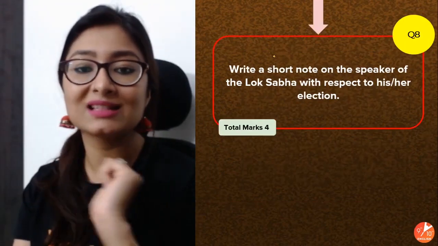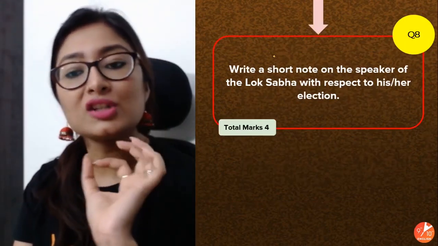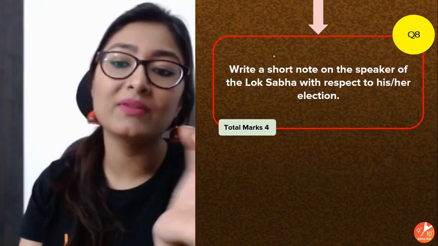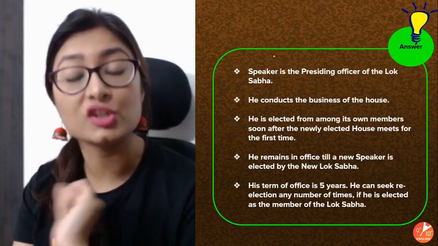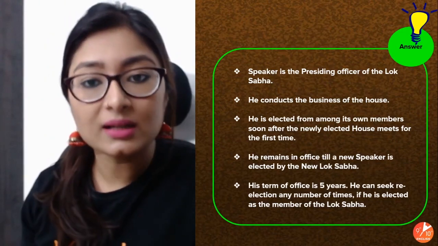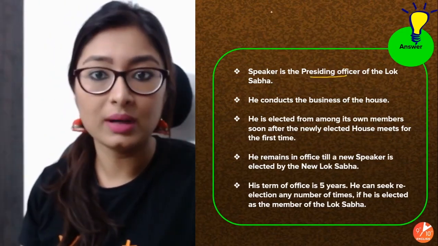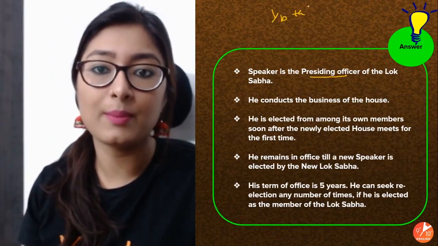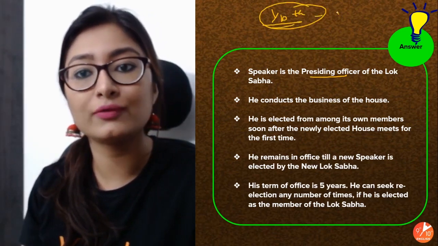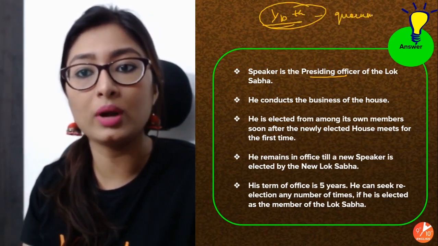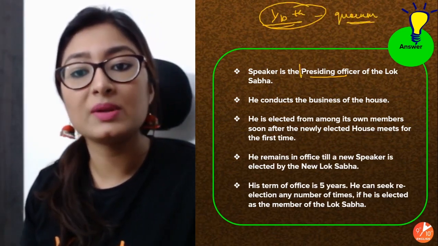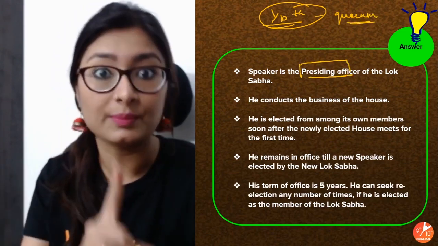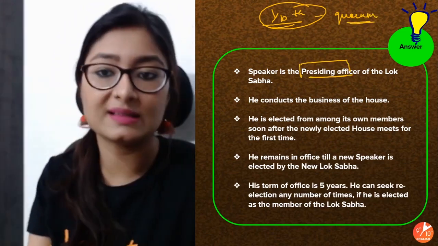Moving on to the next 4-mark question. Write a short note on the Speaker of the Lok Sabha with respect to his or her election. So, the speaker is the presiding officer. You remember we said that 1/10 of the members have to be present in order to fill the quorum, out of which one is also the presiding officer, basically the speaker. So this 1/10 includes the speaker as well, right?